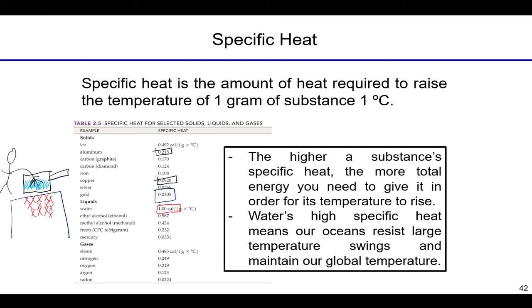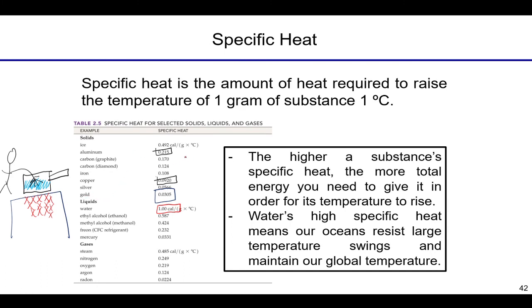It takes a lot more energy to change the temperature of that water, right? And it goes back to this understanding of, what is energy? What is a phase change? It has to do with overcoming intermolecular forces. And the hydrogen bonding in water is one of the things that makes it require a ton of energy to change the temperature of said material.